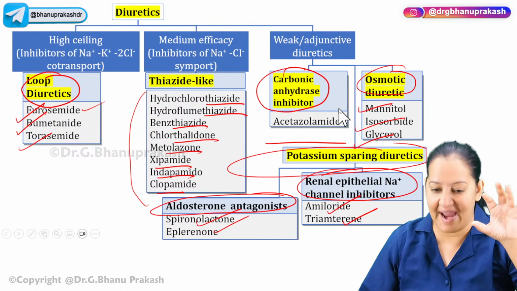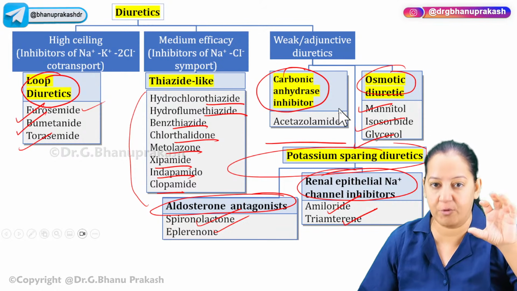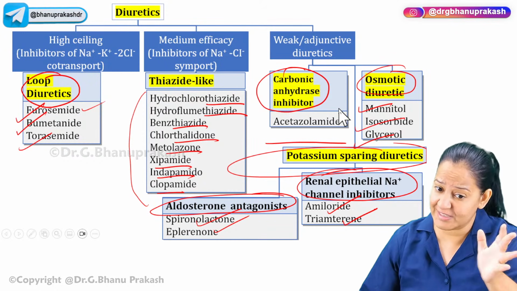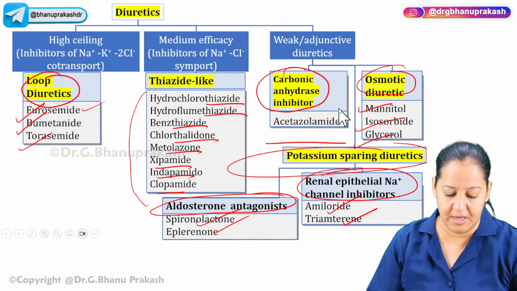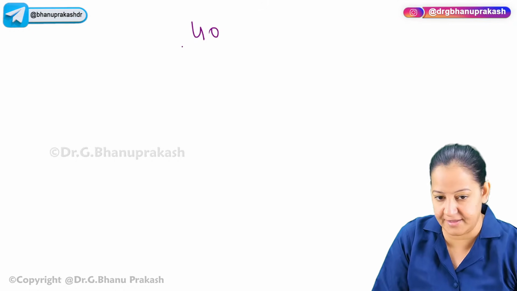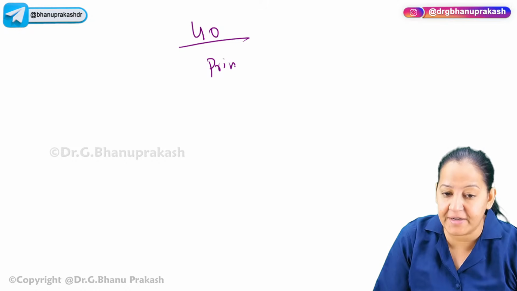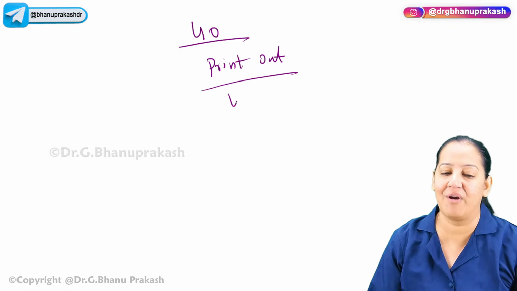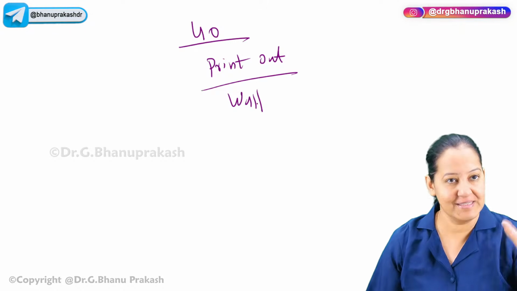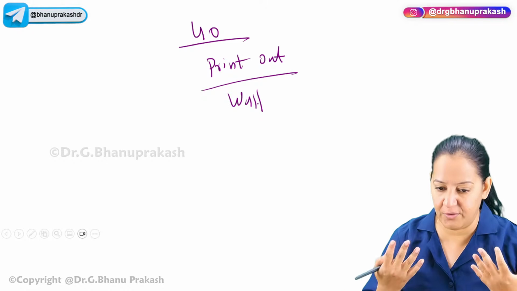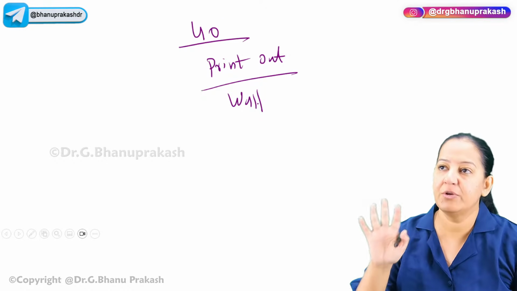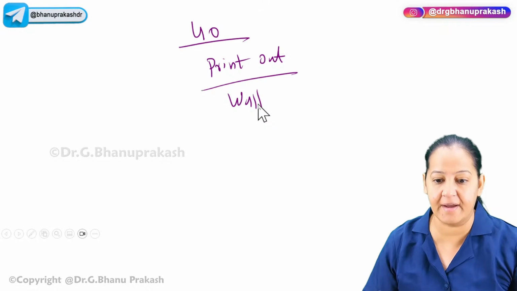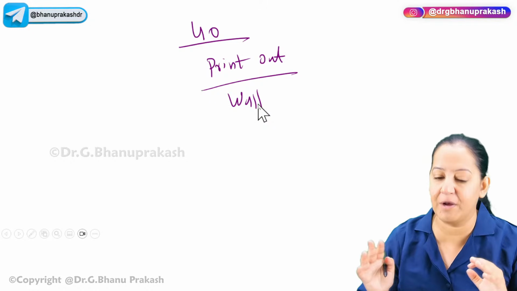In the same way, the anticoagulants, the cholinergic, anticholinergic, adrenergic, anti-adrenergic. Likewise, one page, one classification. So 40 classifications are there in your syllabus. Please take the printout, one-sided, not both-sided, and stick it on your wall, wherever you stay. Whenever you are getting up and passing by, just have a look at them one by one. Looking at them again and again, it will fit in your mind which drug belongs to which category.